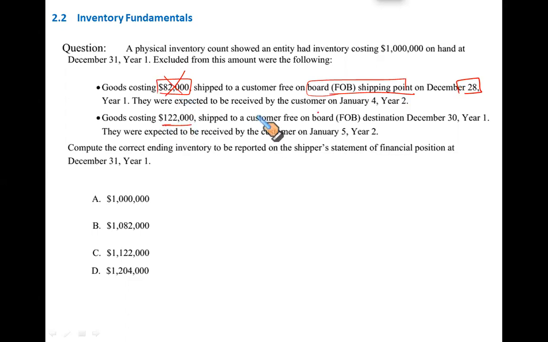But this one, since it's an FOB destination and they will be received by the customer on 5th, that is the reason they are my property, because they are FOB destination. So till 5th, they are mine. All right. So moving on to what we were doing.